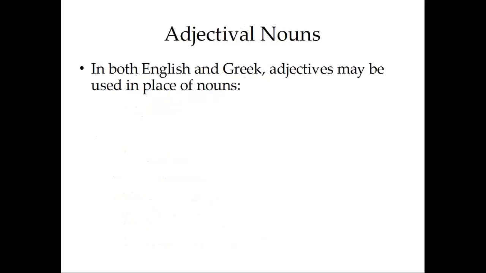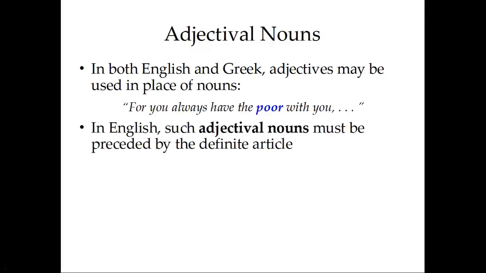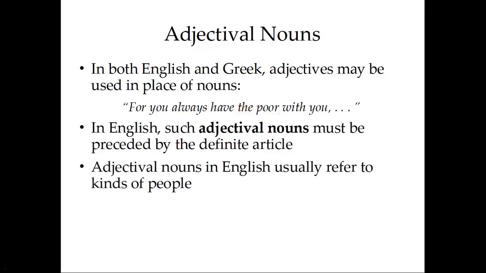In both English and Greek, adjectives may be used in place of nouns. For instance, this is from one of the Gospels, "For you always have the poor with you." Here, the adjective poor is being used in place of a noun. It's functioning as a noun. It's an adjectival noun. In English, such adjectival nouns must be preceded by the definite article. Here we have the in front of the word poor.